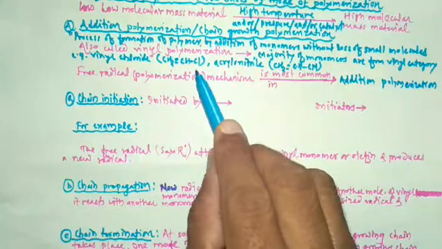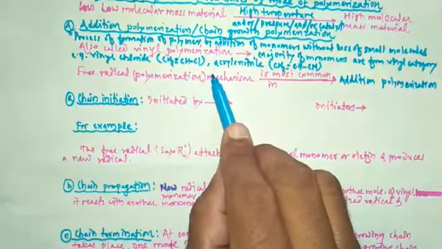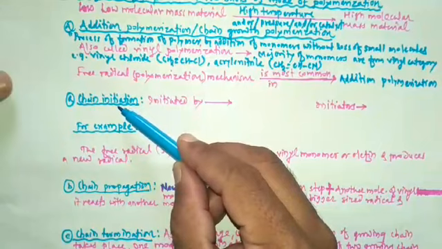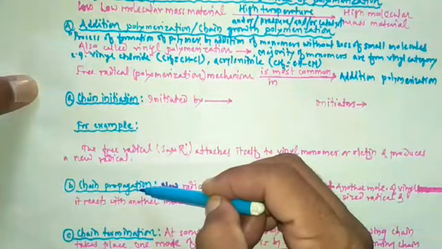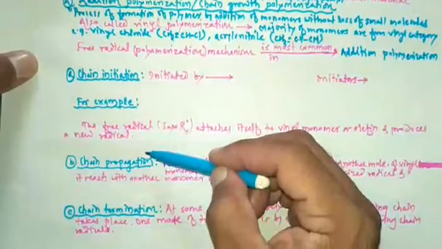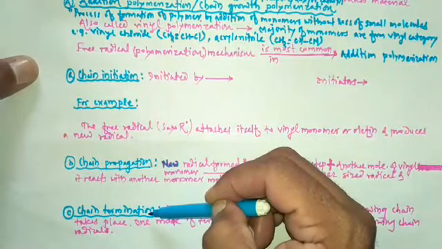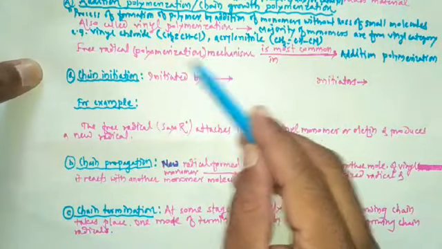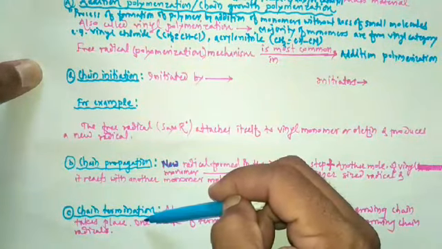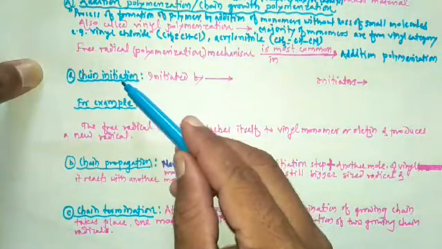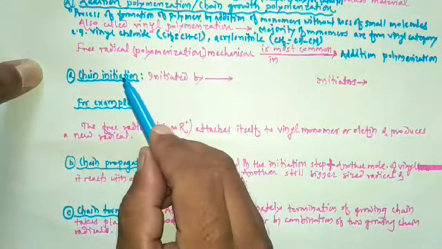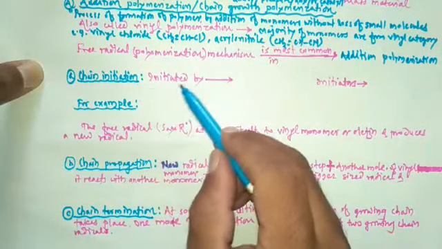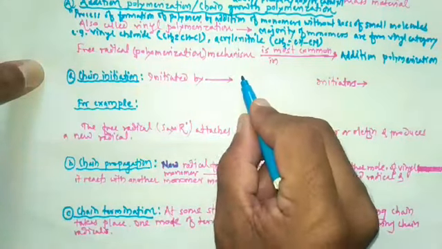This free radical mechanism involves three different stages. First is the chain initiation, second is the chain propagation, and third is the chain termination. So the free radical mechanism involves these three steps. Let's study the first step, that is the chain initiation. Chain initiation is initiated by free radical.